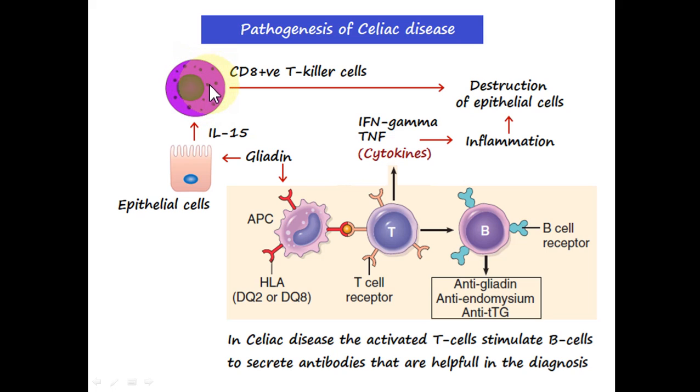And these CD8 positive T killer cells also take part in the destruction of the intestinal epithelium. So there are three mechanisms running: cytokines released by the activated T cells, antibodies produced by the B lymphocytes, and activation of the CD8 T killer cells.